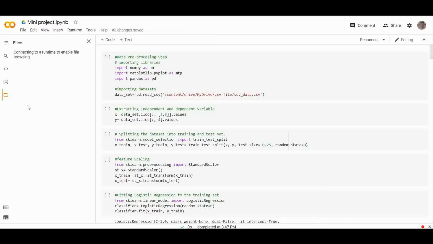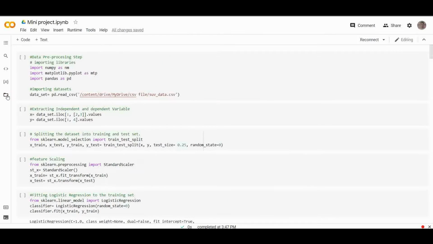First we will write the data pre-processing step. That is, we will import all the libraries. I have imported NumPy, Matplotlib, and Pandas, and now we are going to import the data set. This is the command to import a data set. I have a CSV file. I will tell you first how to get this file. I will provide the link for this data set in the description.